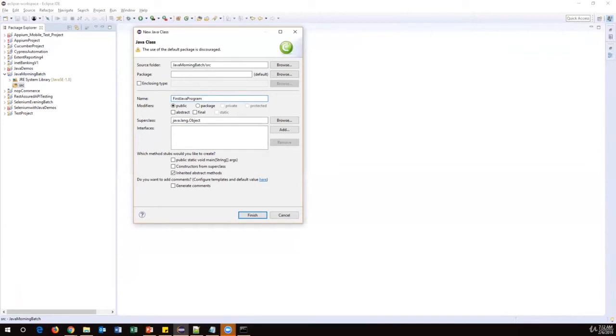These are the naming conventions. Whenever you are creating a class, we have to follow these rules. Class name should start with an uppercase letter. Class name should not have any spaces and should not contain any special characters except the underscore. Underscore you can use like this, suppose First_Java_Program. This is possible. But other than this, symbols like at, hyphen, plus, or equals are all special characters, and they are not allowed. So make sure you properly give the class name here: FirstJavaProgram, and then click on Finish.